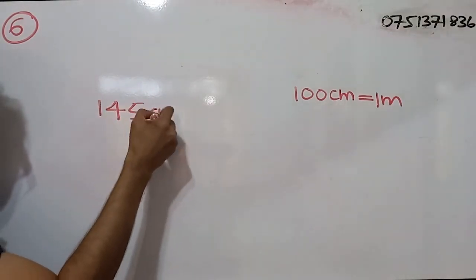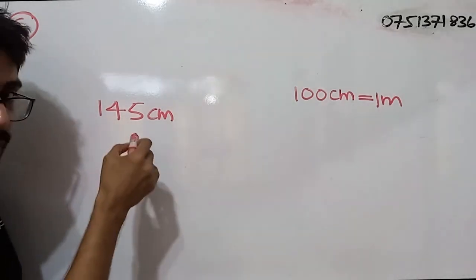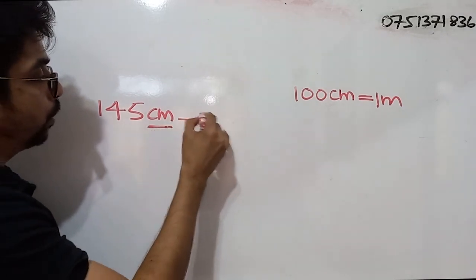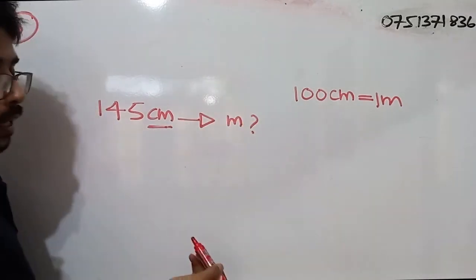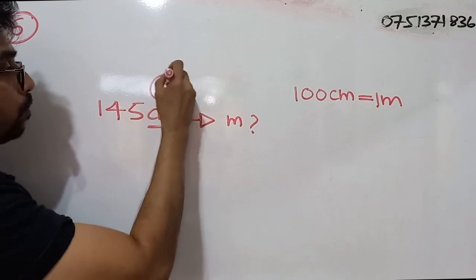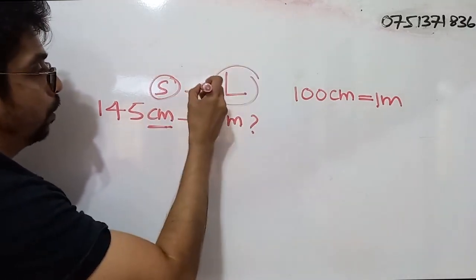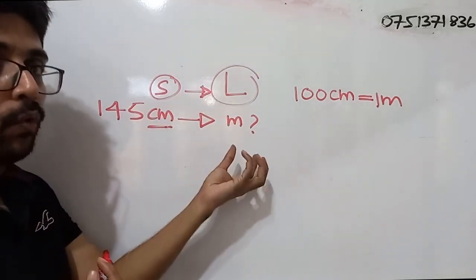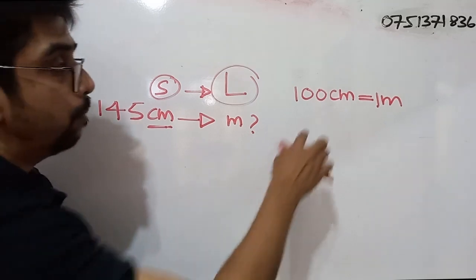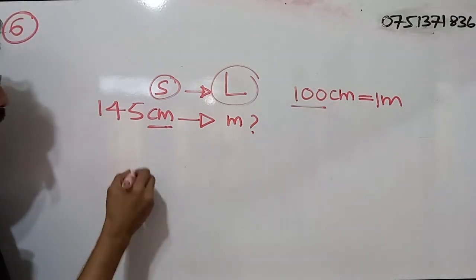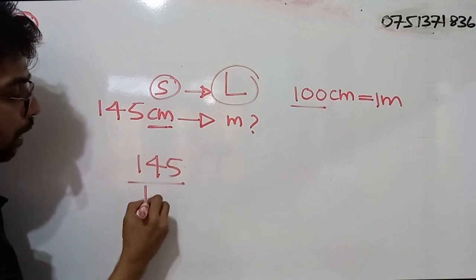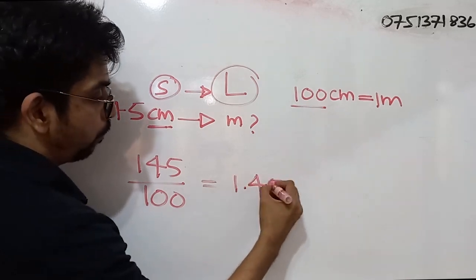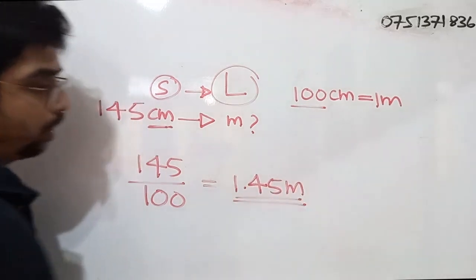Here we have 145 centimeters, the height of Samanthi. We have to convert the centimeter value into meters. So we need to convert a small unit into a large unit. When we convert a small unit into a large unit, we have to divide by 100. 145 divided by 100 is 1.45 meters.